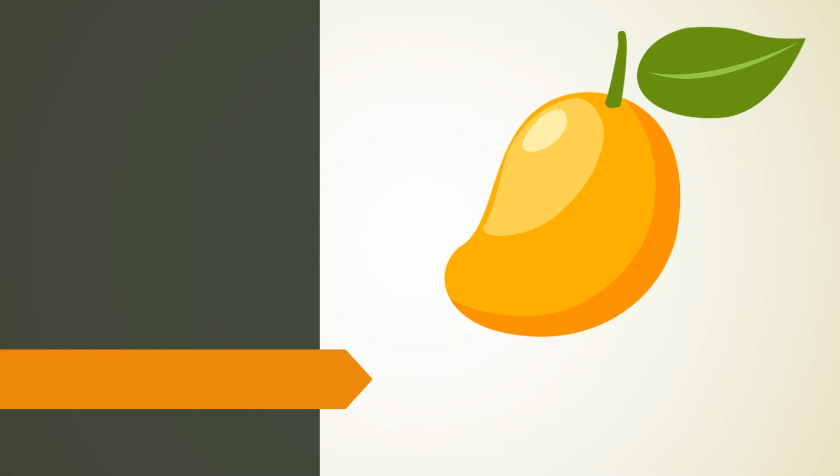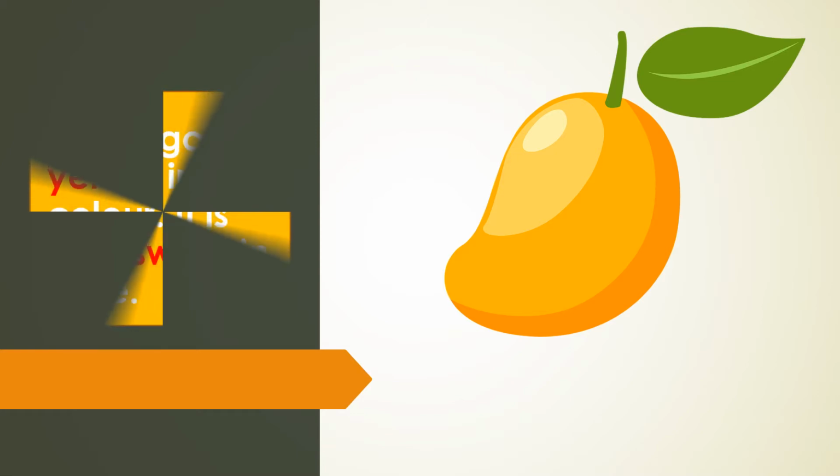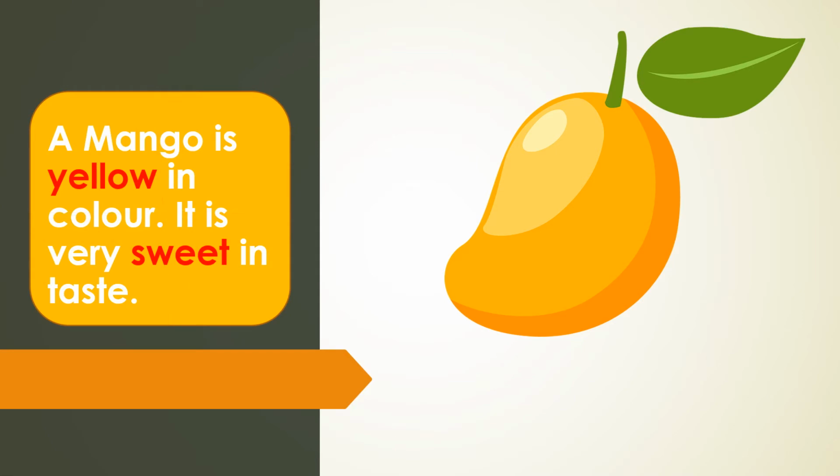So we'll describe the mango. A mango is yellow in color. It is very sweet in taste. Tell me, in this, which are the describing words? Yellow and sweet.